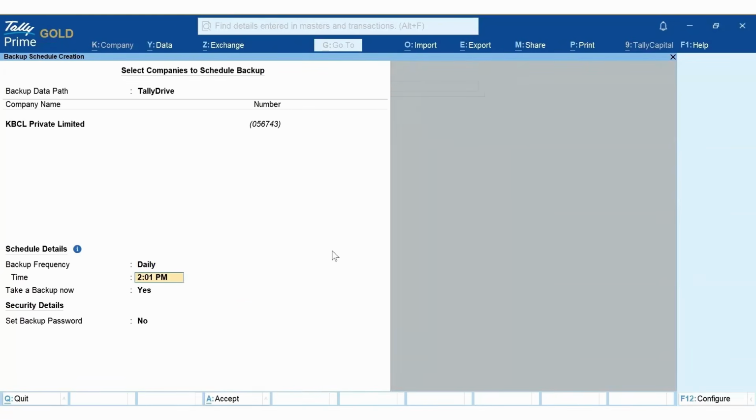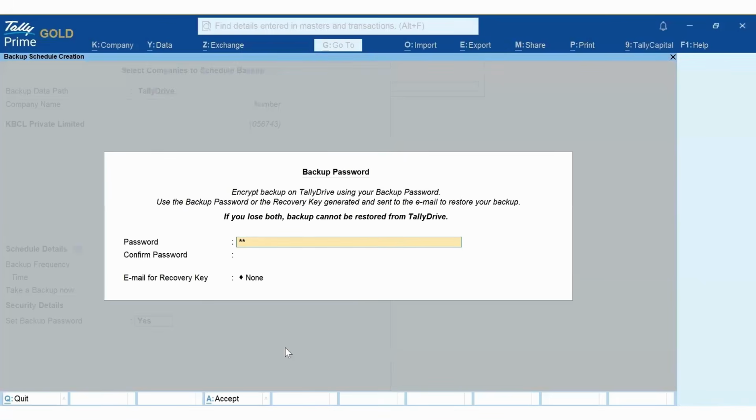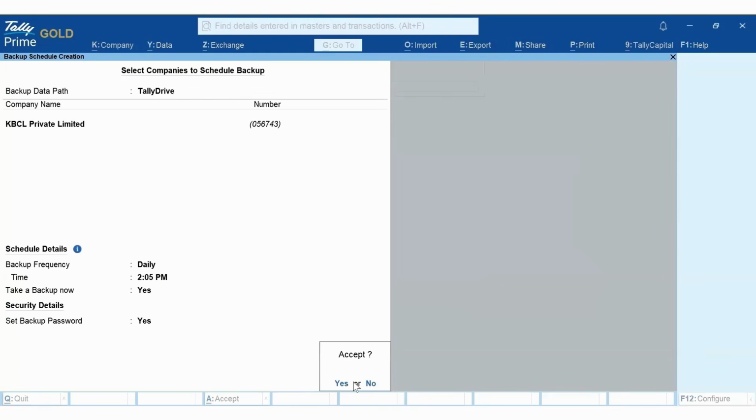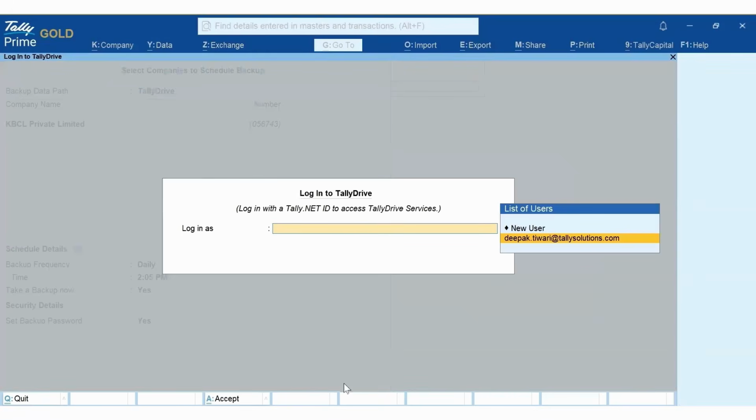I will take this backup on a daily basis, at 14:05, that is 2:05. You want to take the backup now? Yes. Put the password, the backup password. Put a recovery email. Accept. Use your tally.net ID.